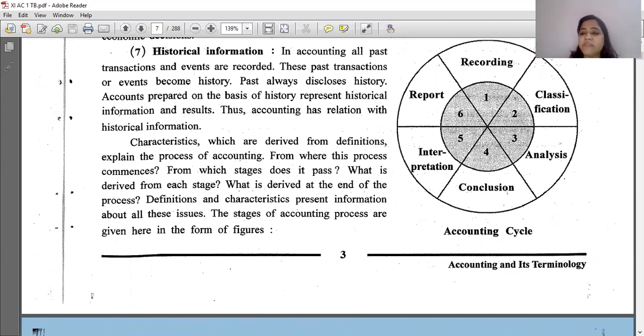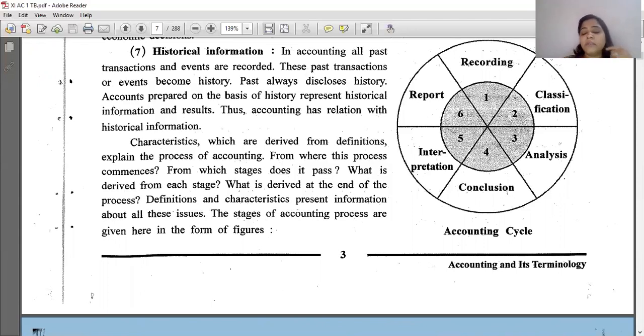We don't need to write each and every material of this first chapter of accounting. It's just a basic introduction of accounting: why we require accounting, what are the objectives, what are the characteristics. It's a part of your total theory in first term, of 8 marks. Take an example out of 50, so it would be having 2 or 3 marks, right? But this is just an introduction of accounting. So I'll give you certain important questions only, and only that you write. Is it clear? I hope your queries are clear, and I'll give you instruction on WhatsApp also. So don't worry, and I'll give you the time to write also, right?